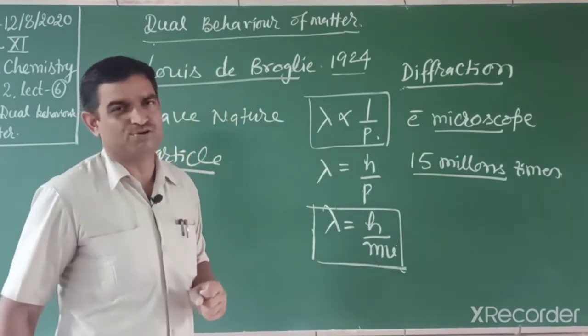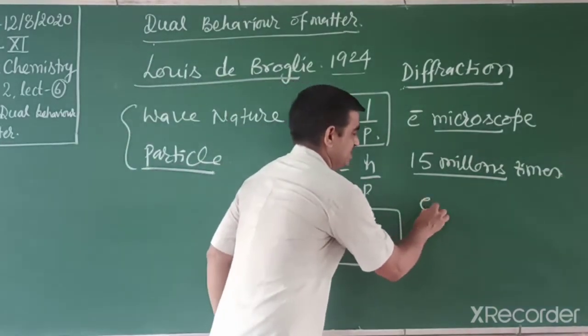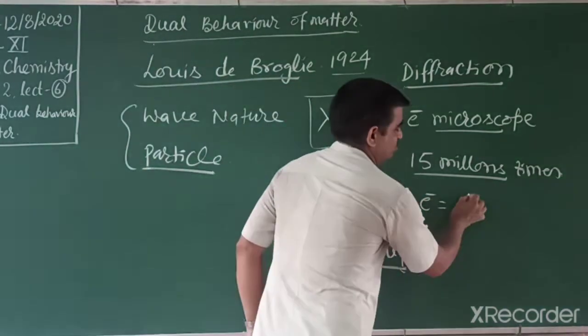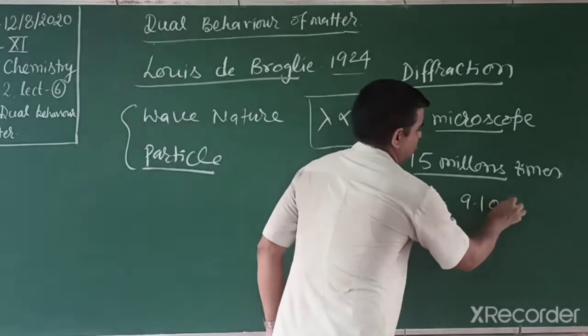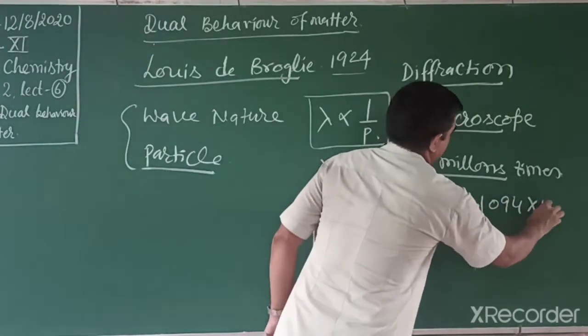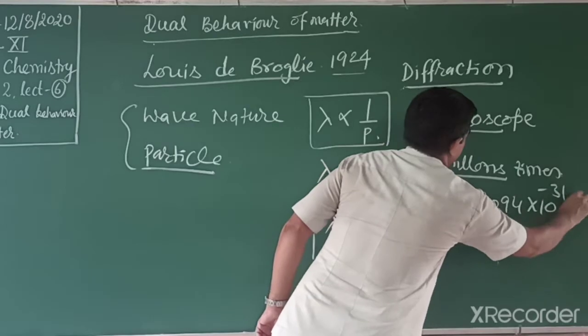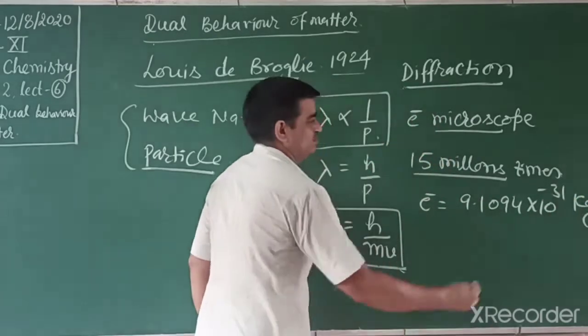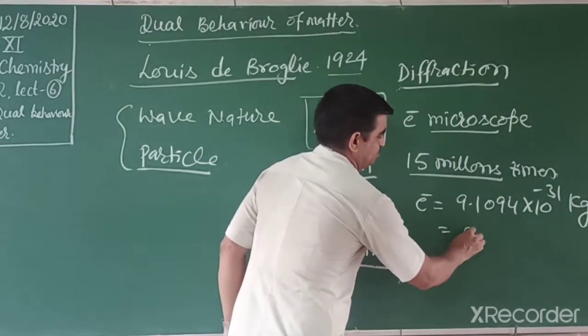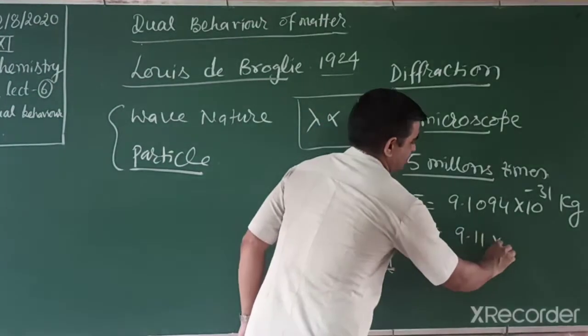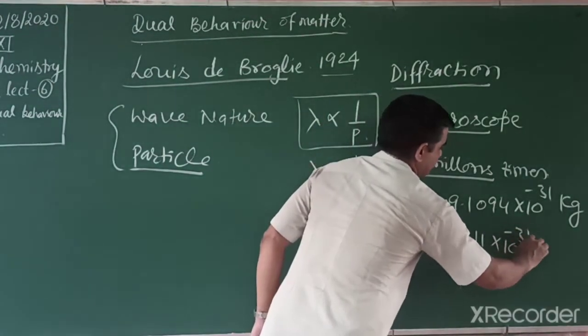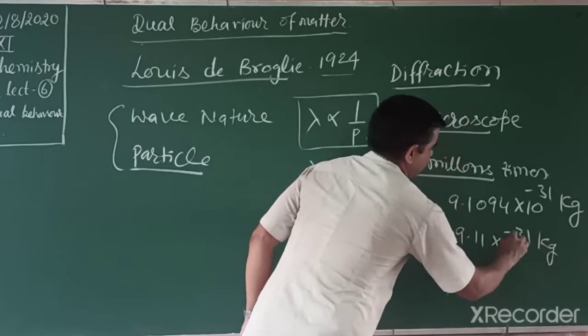But an electron's mass is very small. The electron mass we know is 9.1094 into 10 to the power minus 31 kilogram. We already studied this. Normally we round it off and use 9.11 into 10 to the power minus 31 kilogram in numericals.